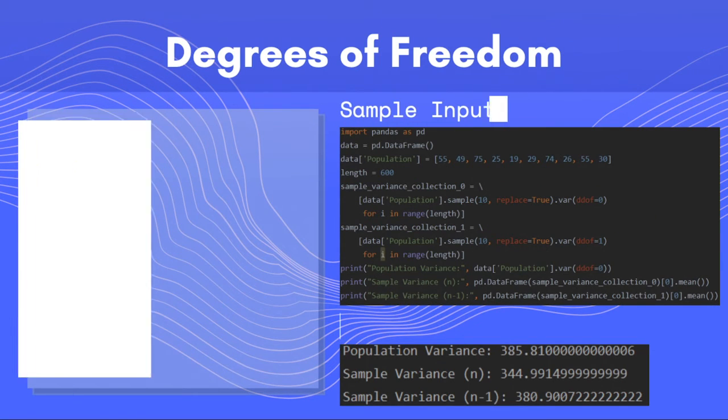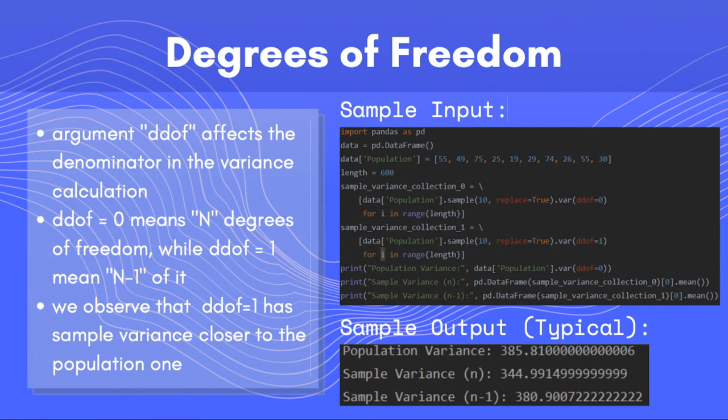Notice that when we compute a sample variance, we need the ddof equal to 1, it means the denominator of a sample variance has to be n-1 instead of n, which is the sample size. It gives an unbiased answer. To understand why the denominator of the sample variance is n-1, let us generate 600 samples, each sample with a size equal to 10. We calculate sample variance for each sample using n and n-1 as denominators. You'll find that the real population variance is 385.